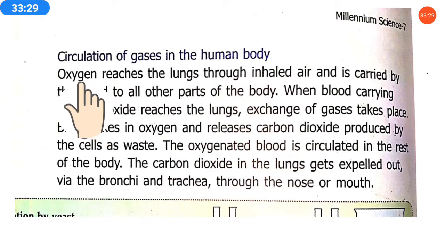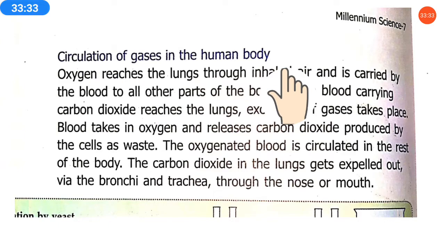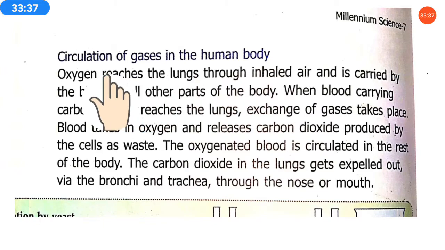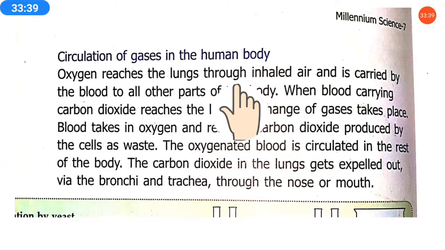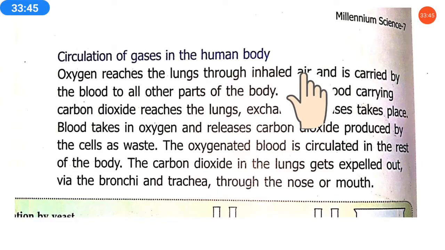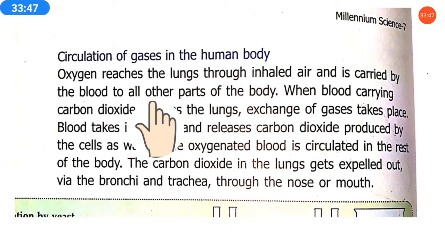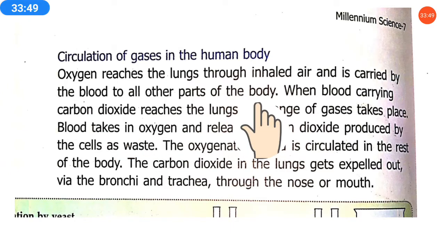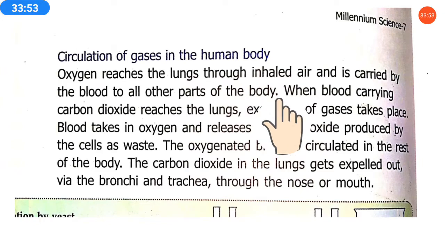anaerobic respiration. Now, circulation of gases in the human body. How does the circulation of gases happen in the human body? Oxygen reaches the lungs through inhaled air and is carried by the blood to all the parts of the body. Blood carries the oxygen and passes it to all the parts of the body.